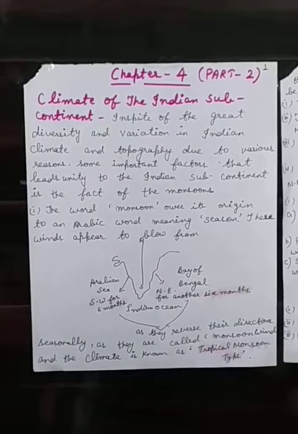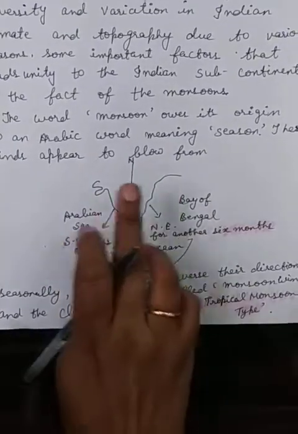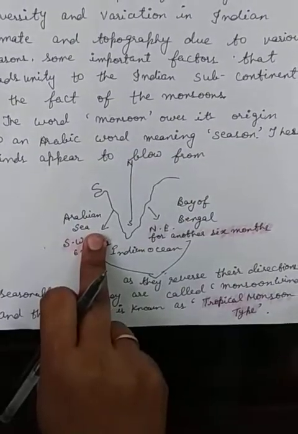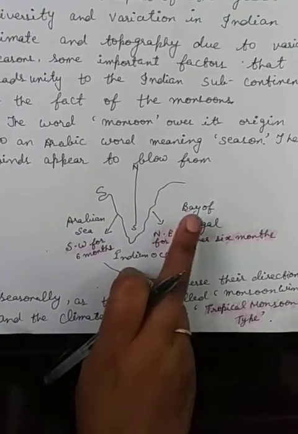Monsoon winds are also of two types, that is land breeze and sea breeze. The wind which blows from land to sea is called land breeze, and which blows from sea to land is called sea breeze.